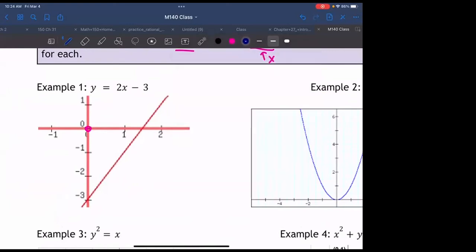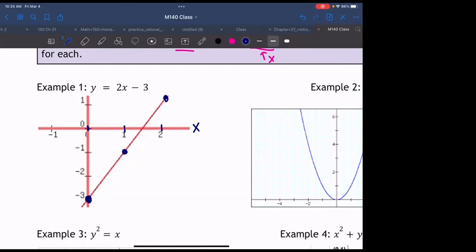This color doesn't work here. X values are input. Everything on the X values are things we can plug into the equation. So let's take X equals 0 as our input. What would our output be? Yeah, -3. So if X is 0, Y is -3. That's what our function or equation is telling us. Input, output. Same thing, X equals 1 outputs -1. X equals 2 outputs 1.